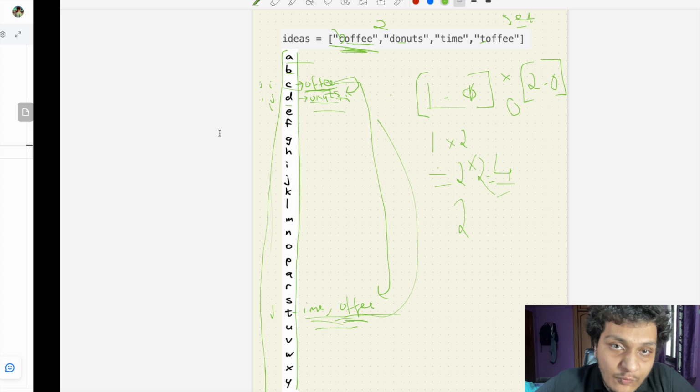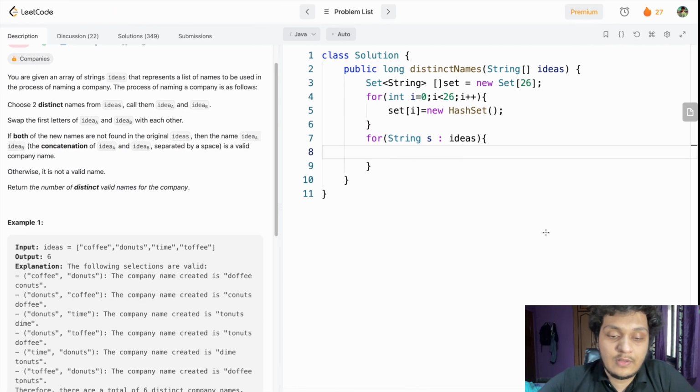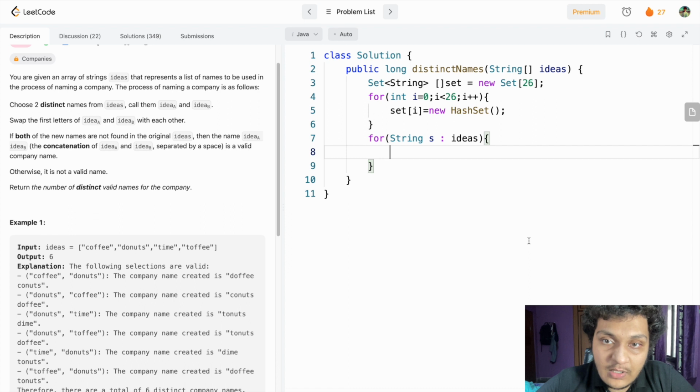What is the first letter here? The first letter is C. And I have to add OFFE. So what I will do here, I will say set of this one as dot character at 0, sorry, so 0 minus a to make it an integer.